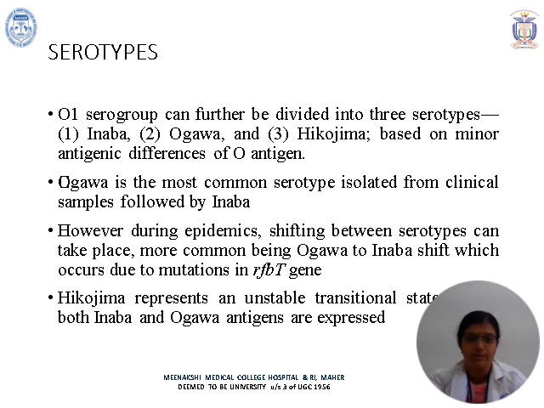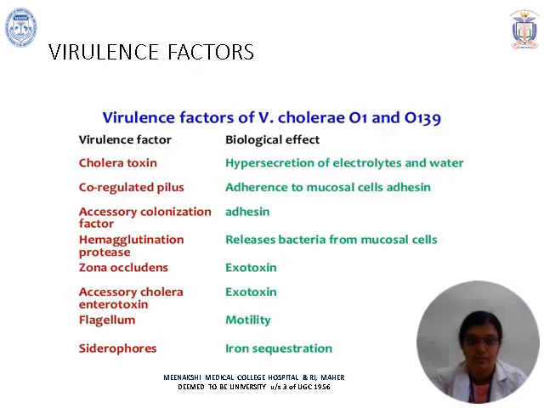Coming back to the serotypes, O1 serotypes were divided into three: Inaba, Ogawa and Hikojima, based on minor antigenic differences of the O antigen. Ogawa is the most common serotype isolated from clinical samples, followed by Inaba. However, during epidemics, shifting between the serotypes can take place, more commonly from Ogawa to Inaba, which occurs due to mutation of the rfbT gene. Hikojima represents an unstable transitional state, where both Inaba as well as Ogawa antigens are expressed.